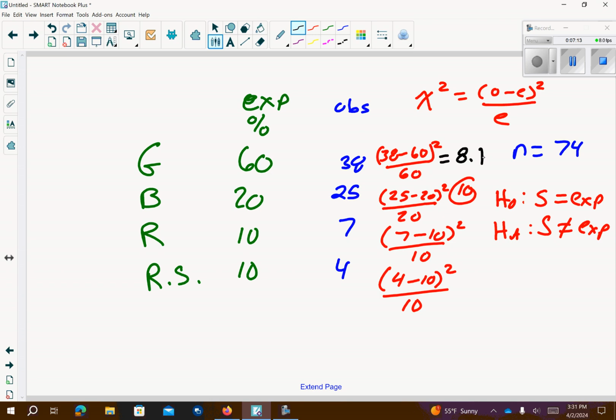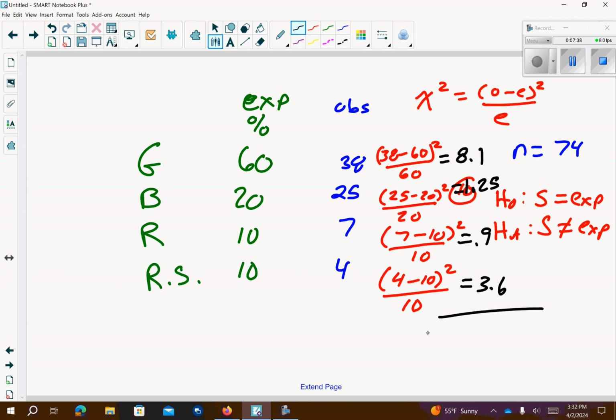25 divided by 20 is 1.25. That's what that's equal to. 9 divided by 10 is 0.9 for the racer, and then the rattlesnake, I get 36 divided by 10 is 3.6.